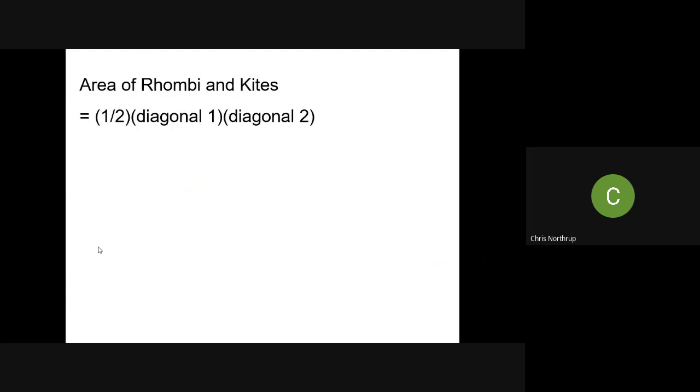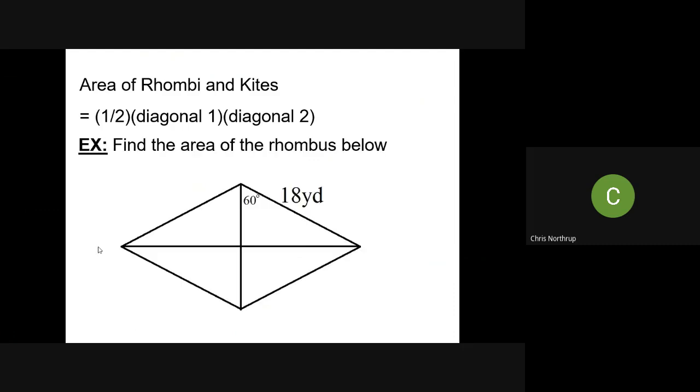To find the area of a rhombus or a kite, the formula is slightly different. Instead of adding bases, we're going to take the diagonal lengths, multiply those together, and then divide by 2. I'll show you some examples of why this works out in class when we meet up next. So let's say I have this rhombus below. That rhombus has a length of 18, which means every side length is 18.